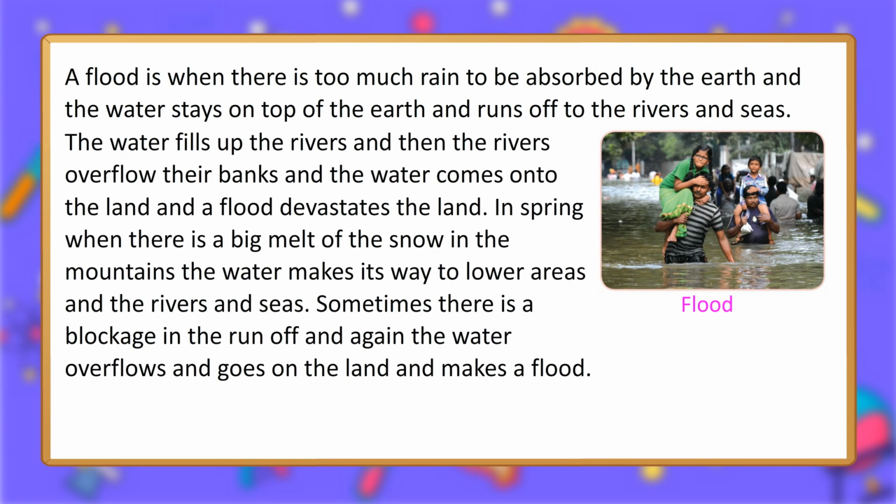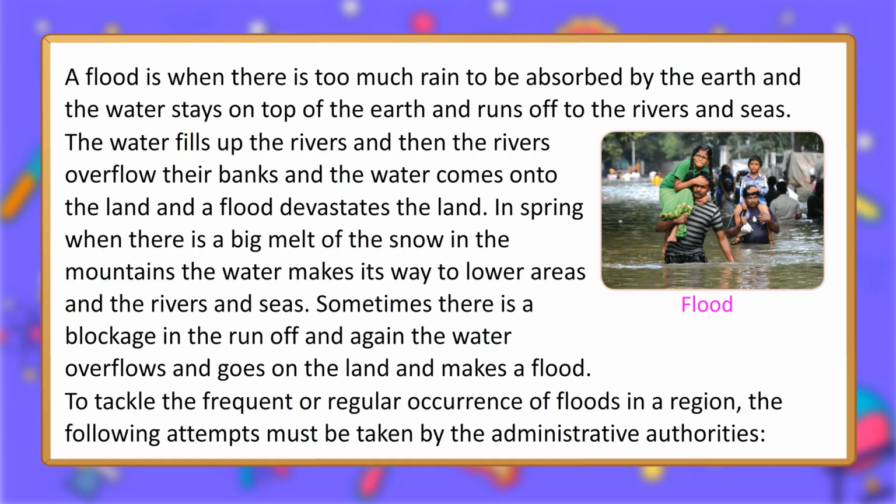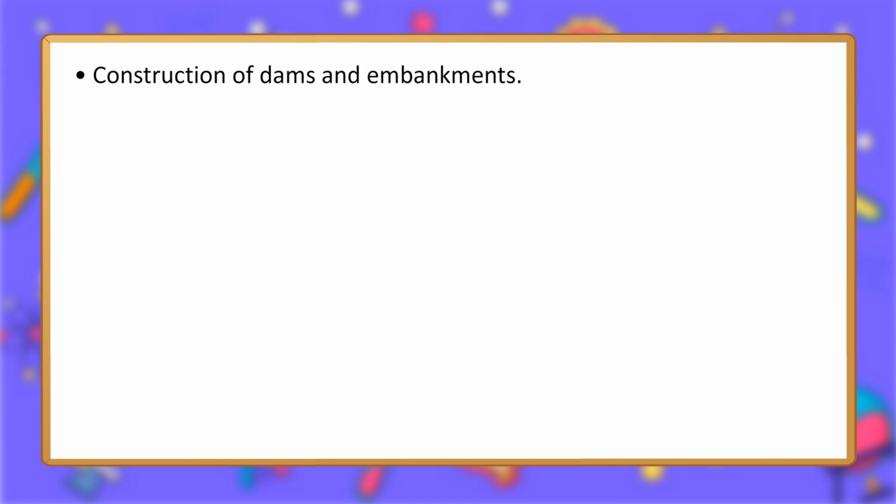The water fills up the rivers and then the rivers overflow their banks and the water comes onto the land and a flood devastates the land. In spring, when there is a big melt of the snow in the mountains, the water makes its way to lower areas and the rivers and seas. Sometimes there is a blockage in the runoff and again the water overflows and goes on the land and makes a flood. To tackle the frequent or regular occurrence of floods in a region, the following attempts must be taken by the administrative authorities. Flood.